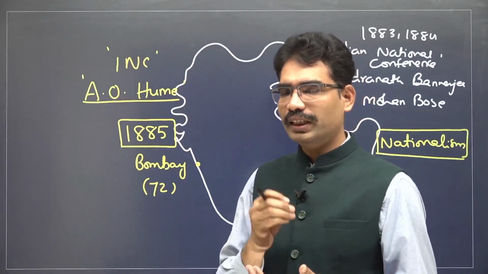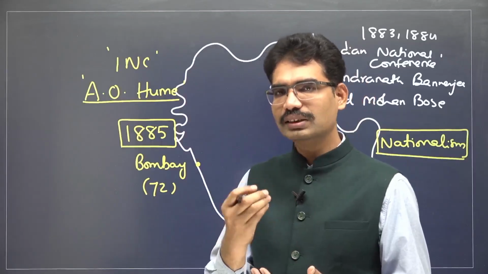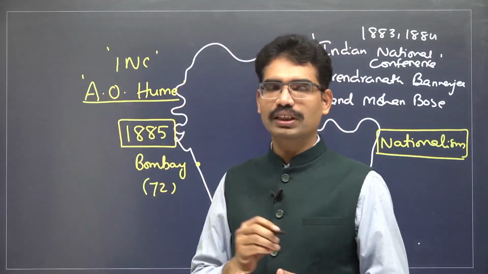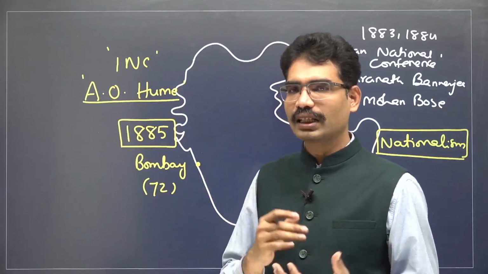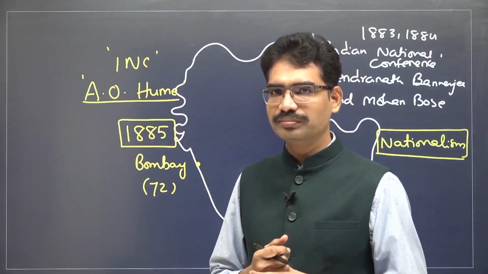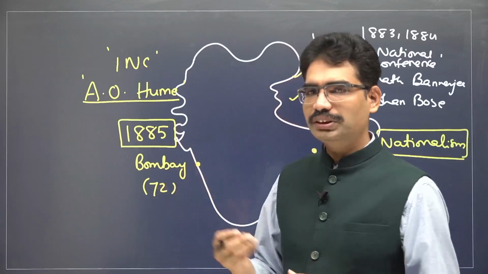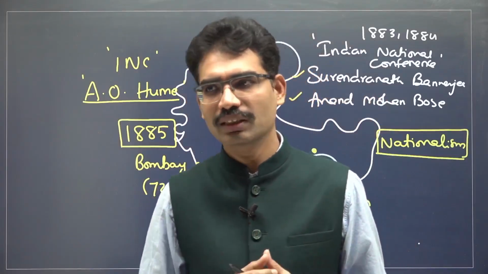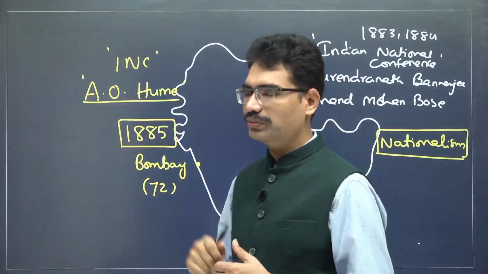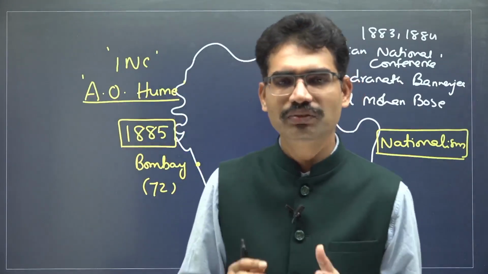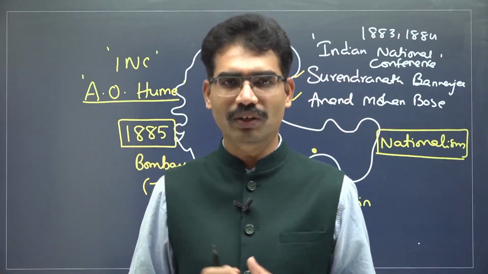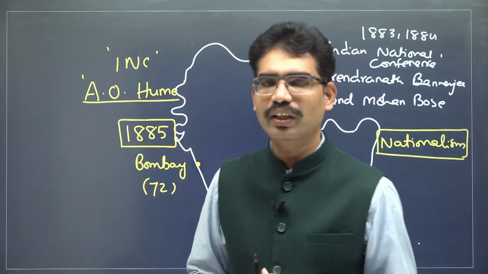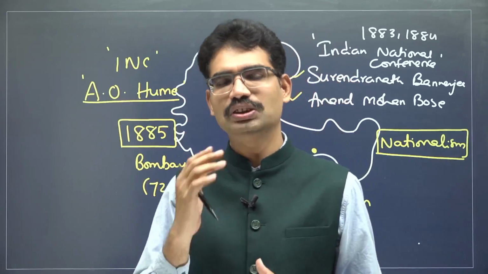Now, if there is an organization which is going to fight against the British Raj, why was this organization created by one English person? Is it like a safety wall for the British? That means British administrators wanted to stop a 1857 type of Great Revolt. If they bring the leaders onto this platform, then through these platform meetings, the government will come to know everything in advance. If that is the case, why would Indians go and join hands with A.O. Hume? That is the historical debate.